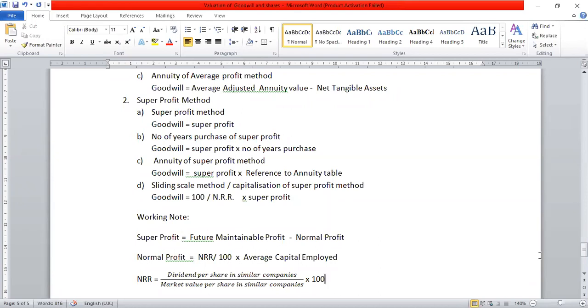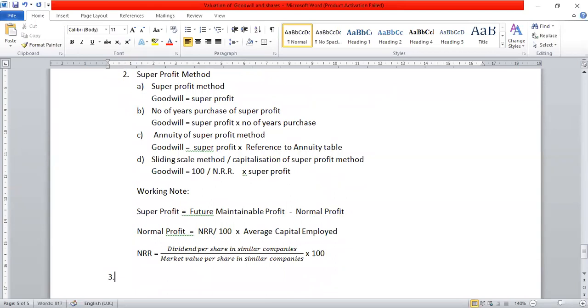Okay. Then in future maintainable profit, or you may call simple average method, there is one more method that is known as capitalization of FMP method. So we are categorized as a separately. Number third method is capitalization of future maintainable profit method.